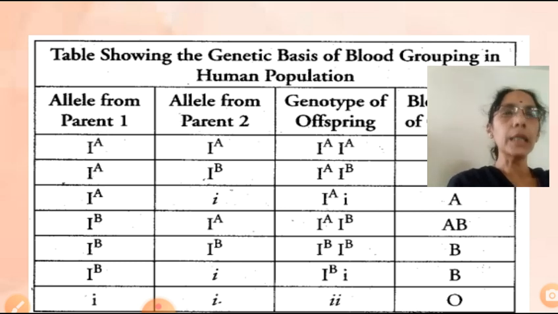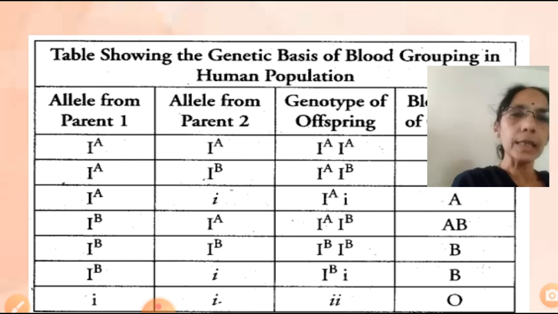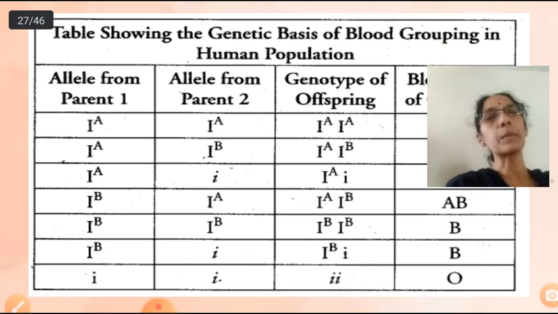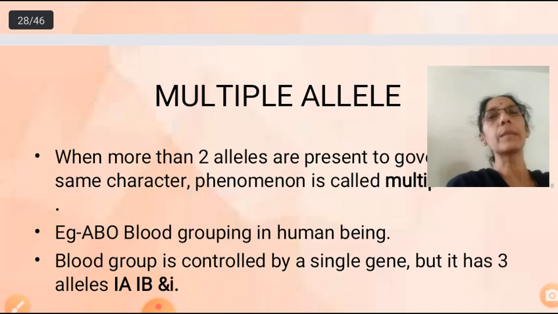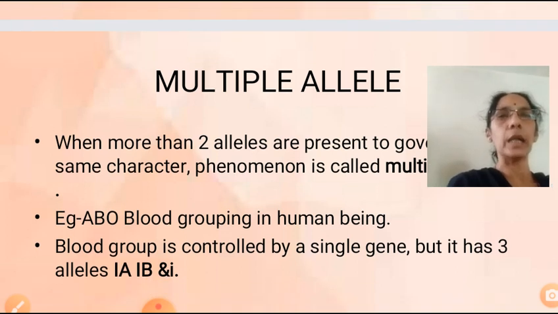So if you take the A group under homozygous condition, genotype is I^A I^A. Under heterozygous condition, I^A i. B group under homozygous condition I^B I^B. Under heterozygous condition it is I^B i. AB group I^A I^B. That is the only one genotype. And O group is a recessive group, so it is represented as small i, small i. This is clear. Up to this you got it, children. So multiple allelism means a single gene having more than 2 alleles. Example is the ABO blood group.